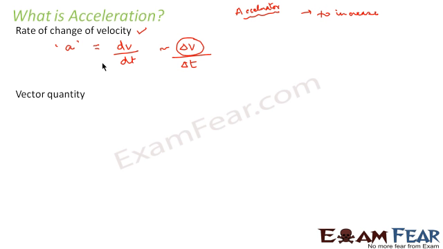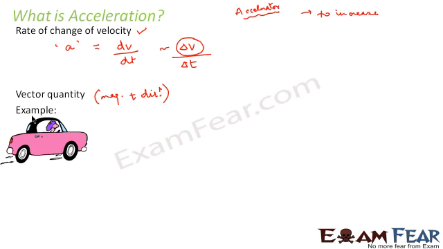Acceleration is a vector quantity, which is quite obvious because acceleration is dependent on velocity and velocity is a vector quantity. So even acceleration will have magnitude as well as direction.